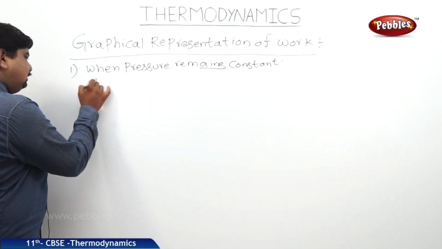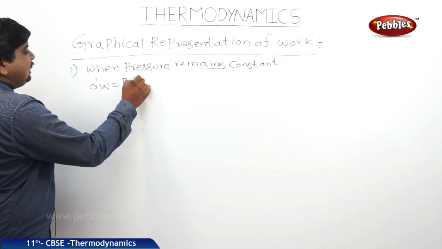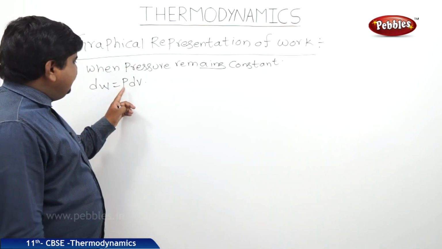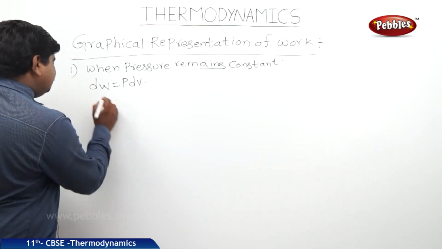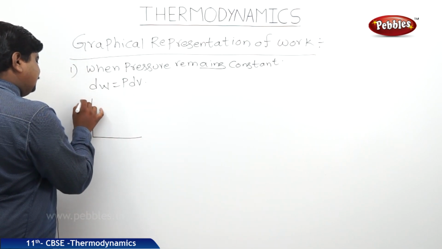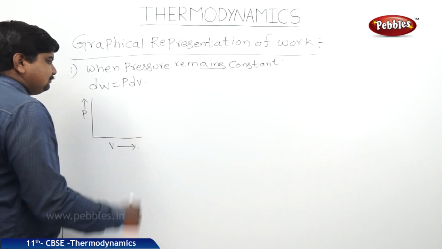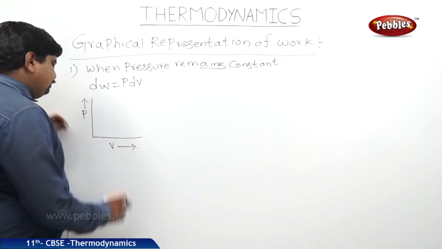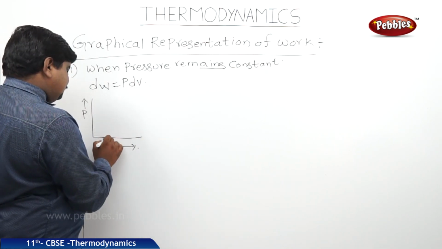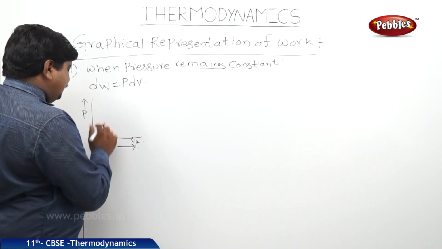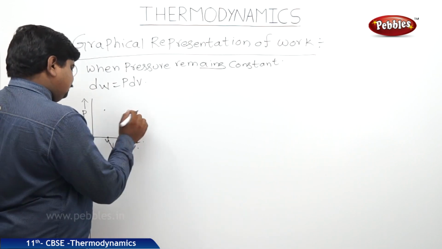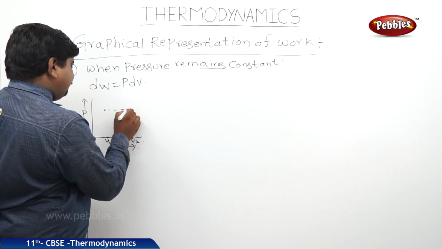We can say that dW is equal to P dV from the standard theorems, and we keep P on the y-axis and V on the x-axis. P remains constant, volume is changing. Then the graph will be like this. P on the y-axis, V on the x-axis. This V goes from V1 to V2, because it is changing. Let us suppose this is V1, this is V2. At V1, the pressure is the same, and at V2 also the same pressure. So this graph will occupy the shape of a rectangle.